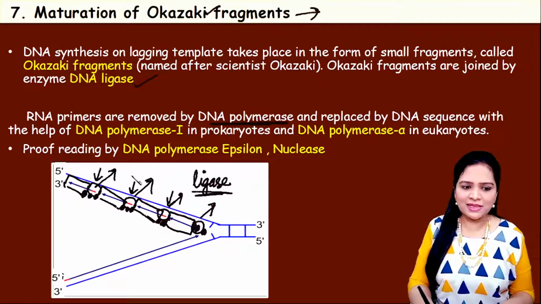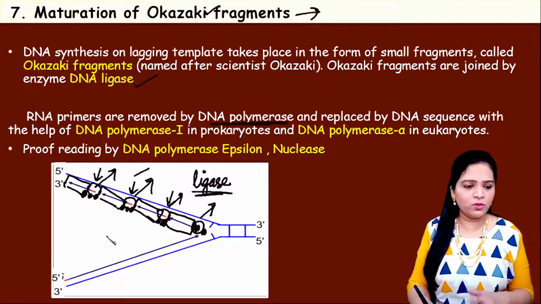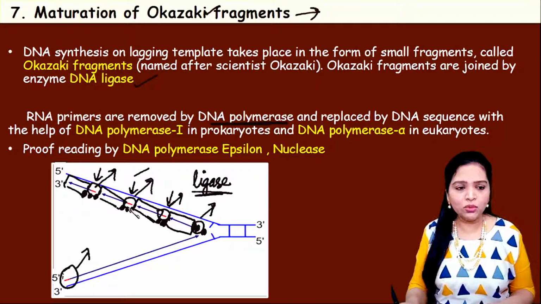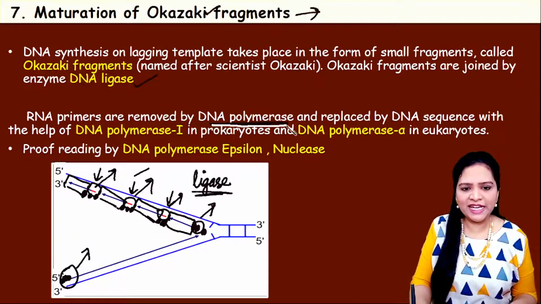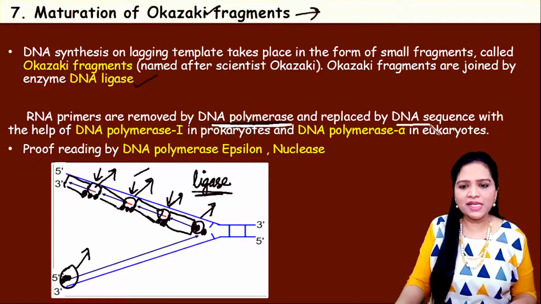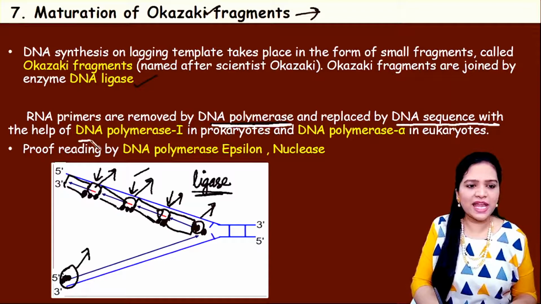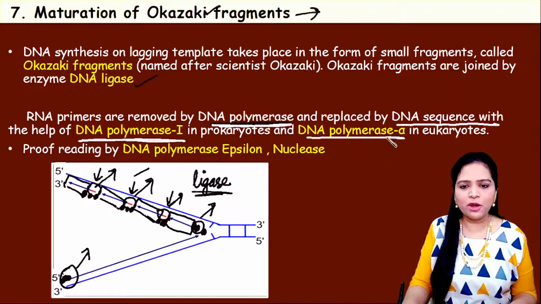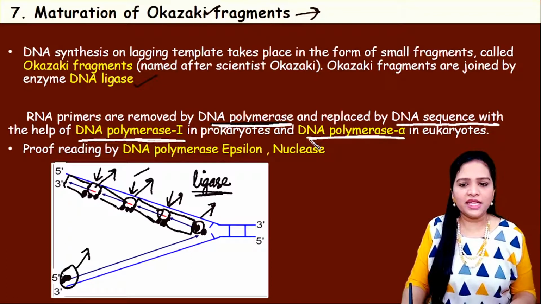So in this strand there will be many primers to be removed, whereas here in this leading strand, only one primer is there that will be removed. RNA primers are removed by DNA polymerase and replaced by DNA sequence with the help of DNA polymerase 1 in the case of prokaryotes and DNA polymerase alpha in the case of eukaryotes.